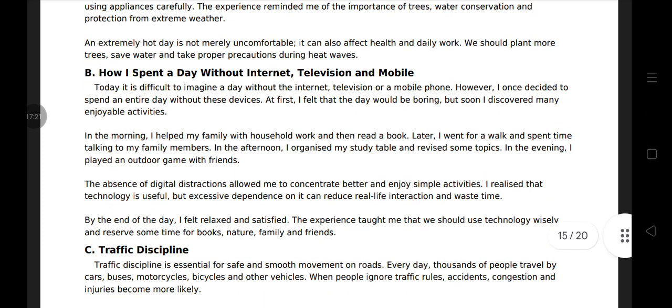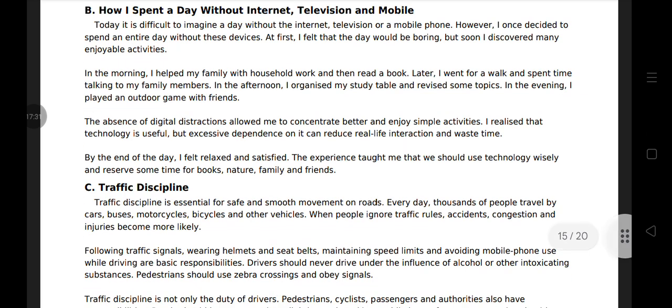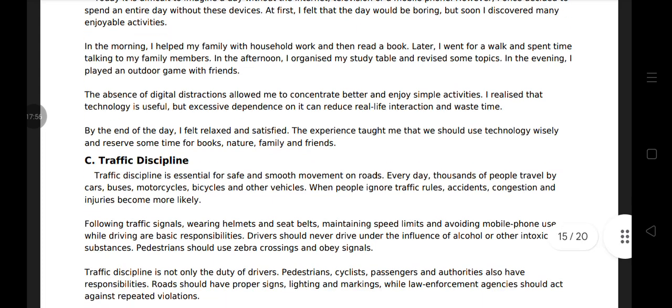In the afternoon, I organized my study table and revised some topics. In the evening, I play an outdoor game with friends. The absence of digital distraction allowed me to concentrate better and enjoy simple activity. I realized that technology is useful, but excessive dependence on it can reduce real life interaction and waste time. By the end of the day, I felt relaxed and satisfied. The experience taught me that we should use technology wisely and reserve some time for books, nature, family, and friends.